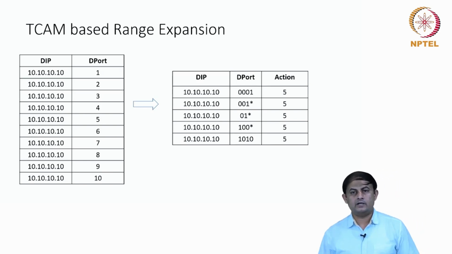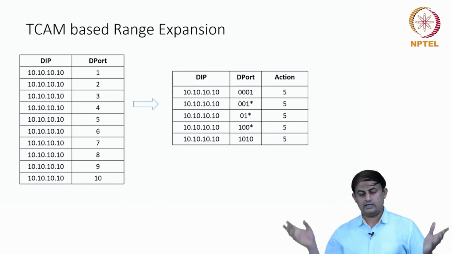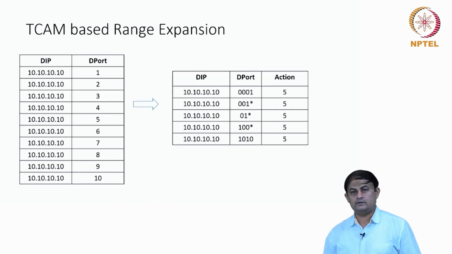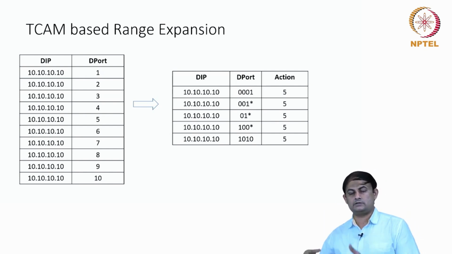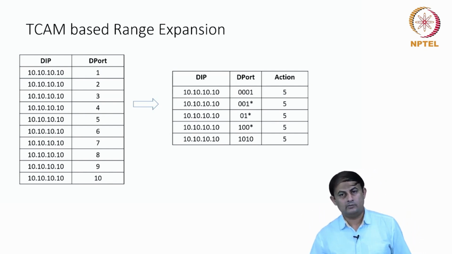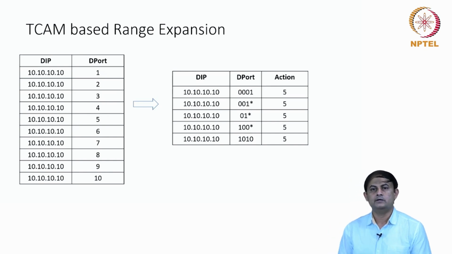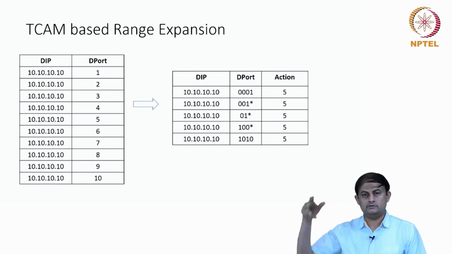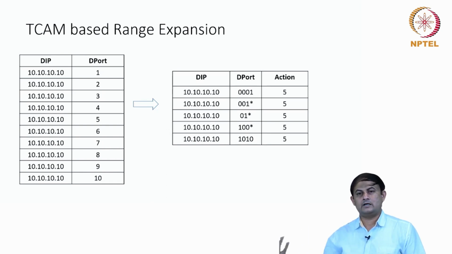So let me do a quick summary of what we studied. A classifier is a collection of rules. A classifier is denoted with the capital letter C, and every rule has a predicate and an action, and the predicates come from the attributes of the particular packet, be it the source and destination IP address, protocol field, port numbers, and so forth. And we said that there are different ways you can build data structures to do this classification. One is the trie-based structures. We saw the hierarchical tries and a couple of optimizations, particularly the set pruned trie and the grid of tries.